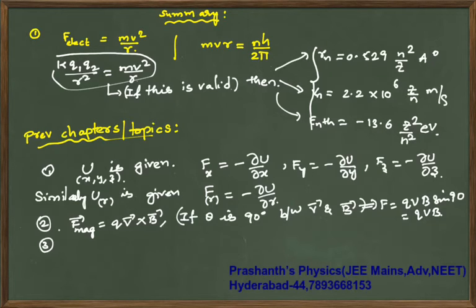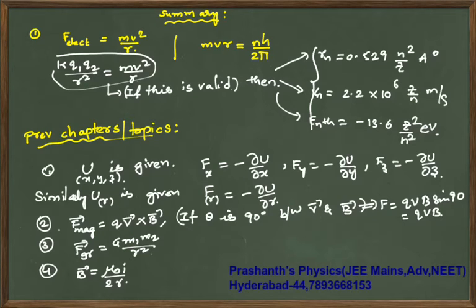Next, apart from magnetic force, let us say gravitational force is considered. Then it will become G m1 m2 by r square. Similarly, magnetic field and magnetic moment could also be involved. Later I'll tell you with an example, but if you take the magnetic field because of a circular coil, it will become mu naught I by 2r.